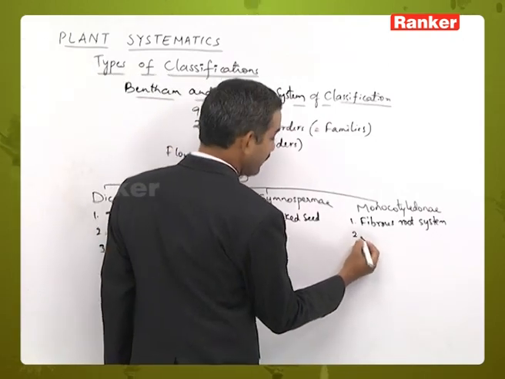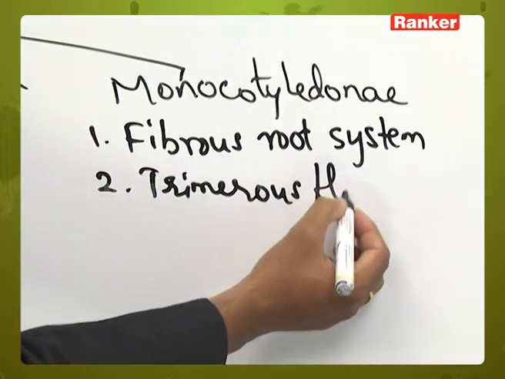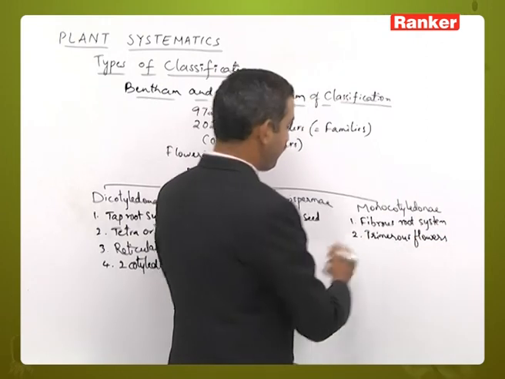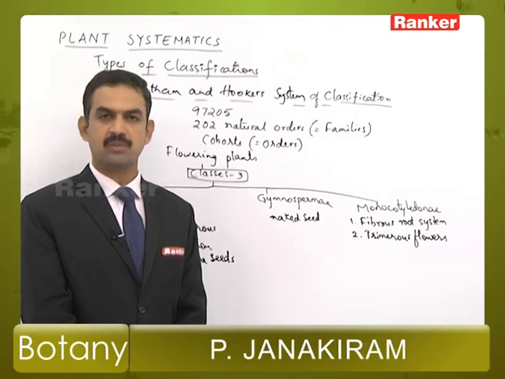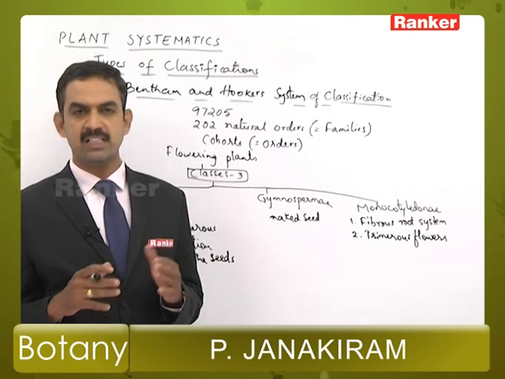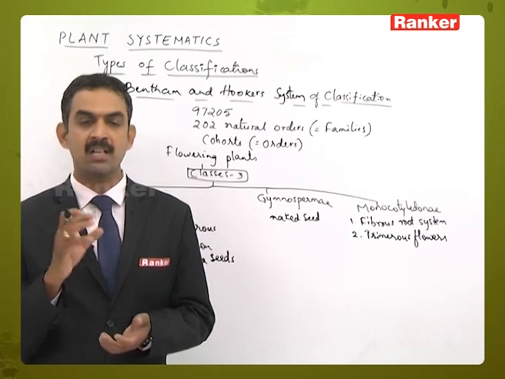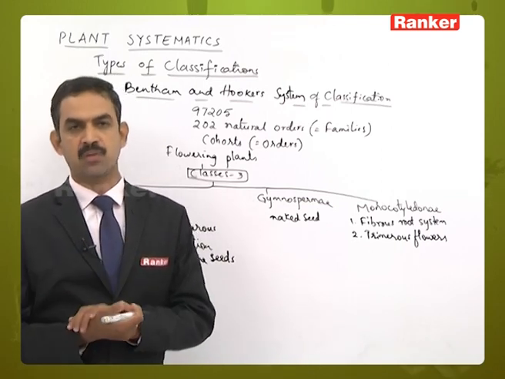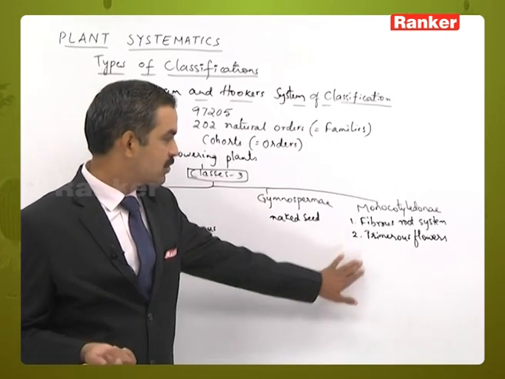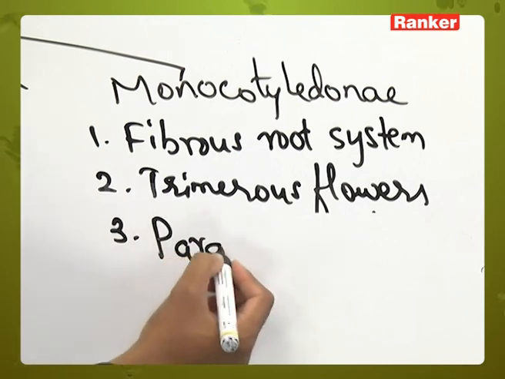Second one, trimerous flowers. Trimerous flowers means the perianth lobes are present in 3 or multiples of 3, and each whorl contains only 3. If there are 6 perianth lobes, then 3 are in the outer whorl and 3 in the inner whorl. Likewise, 3 or multiples of 3 perianth lobes are present, so we call them trimerous flowers. Then parallel venation in the leaves.